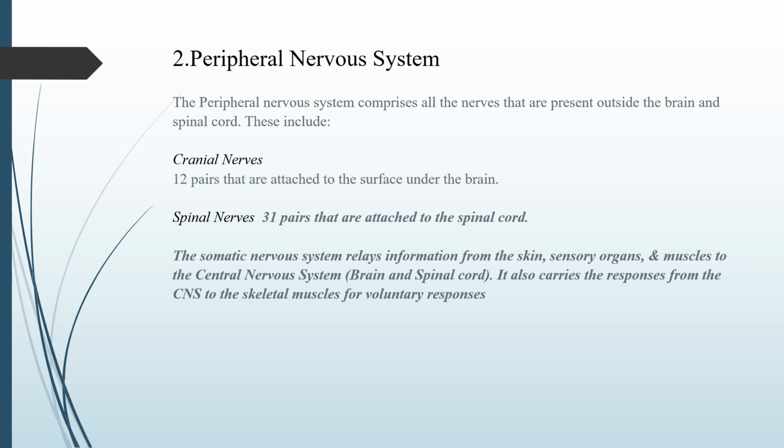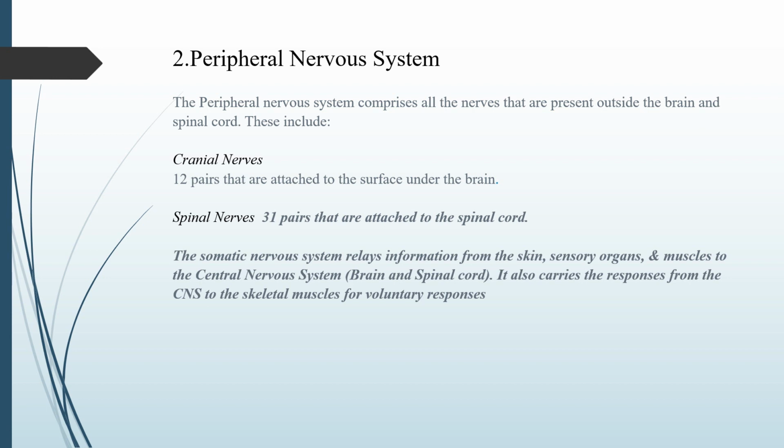Peripheral nervous system. The peripheral nervous system comprises all the nerves that are present outside the brain and spinal cord. These include cranial nerves, 12 pairs that are attached to the surface under the brain, and spinal nerves, 31 pairs that are attached to the spinal cord.